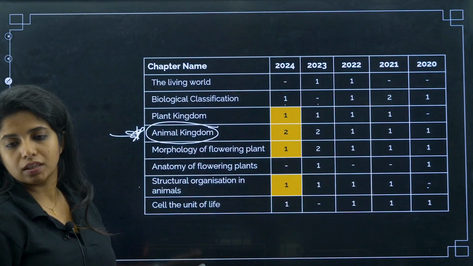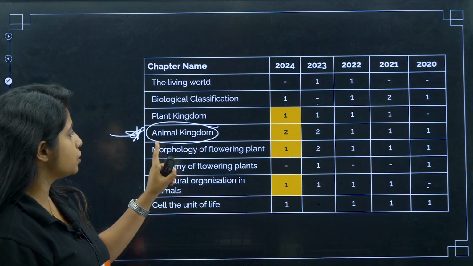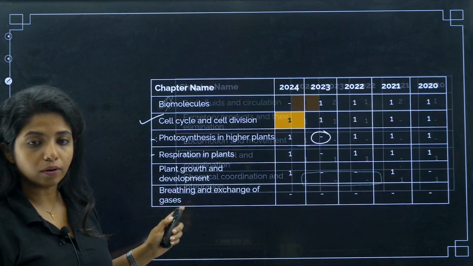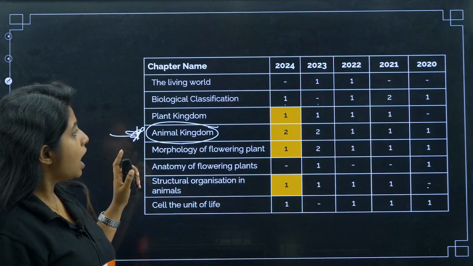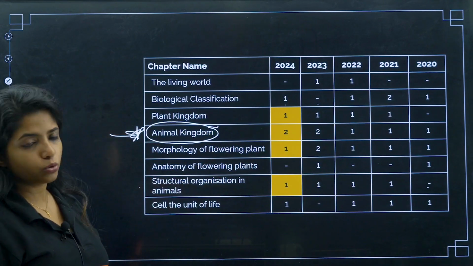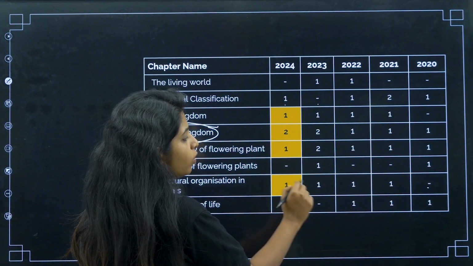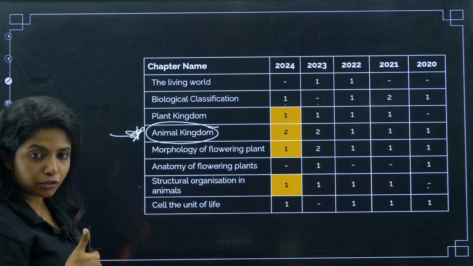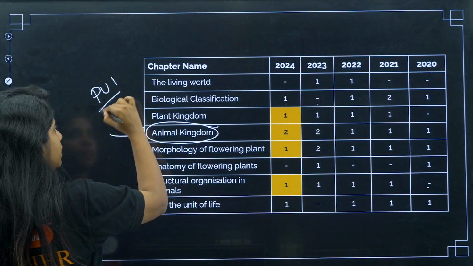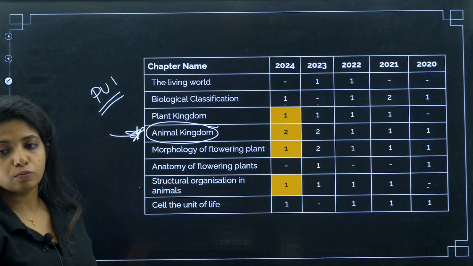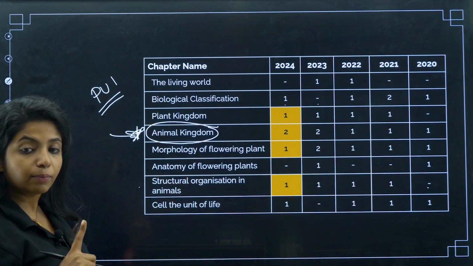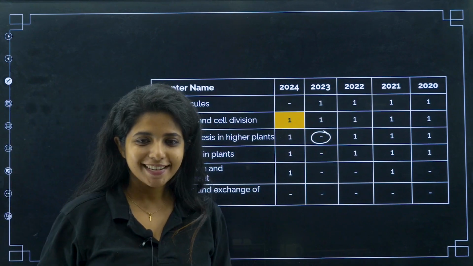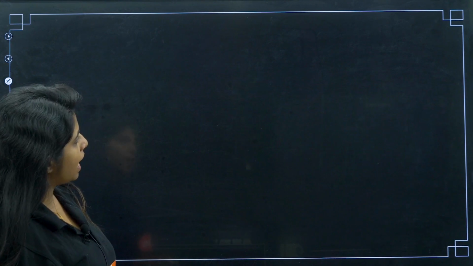So what do you conclude from this? That there is no guarantee of what could be coming, but at least you are pretty sure animal kingdom and body fluids is something that you can rely on in PU1. It will surely give you questions. Apart from that, plant kingdom and everything that has color is also important. And wherever you see that it has skipped only 1 year, please give priority to those chapters. So give priority first to the chapters which have color in the case of PU1, and then to those chapters which have skipped just 1 year. Cool? Works for you? So yes, that is a paper analysis, my dear children.